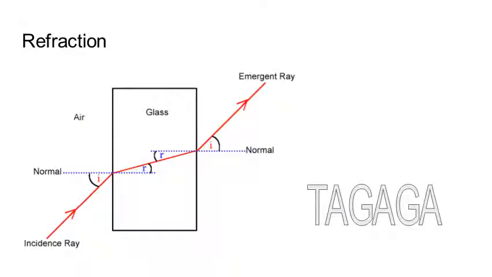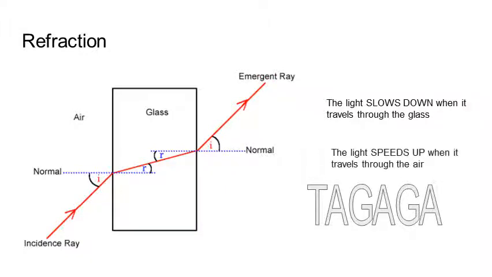A refraction experiment to look at how a ray of light changes direction going through a block of glass. When the light goes into a block of glass, it slows down. Waves will slow down when they go through something more dense. So the ray of light is traveling through the air, then it starts traveling through the glass, and it is more dense, so the light ray slows down. When it comes out of the block of glass on the other side, it goes back into the air, it speeds up again. And so you can see the ray of light changes direction when it slows down, changes direction when it speeds up.